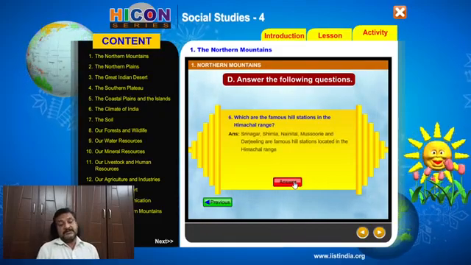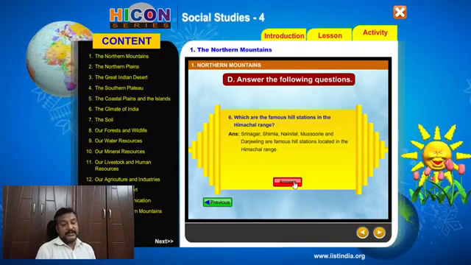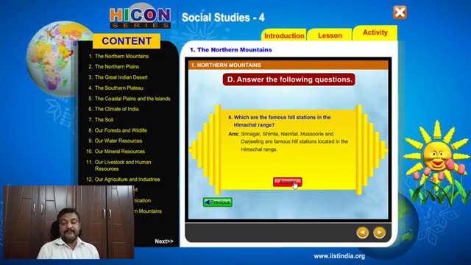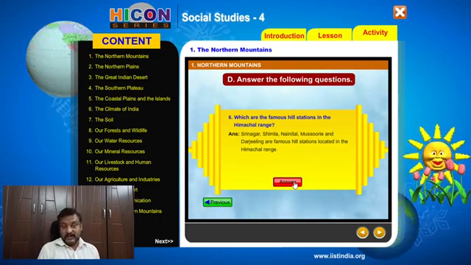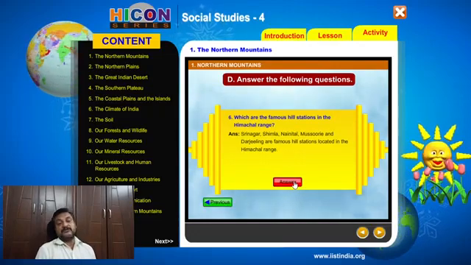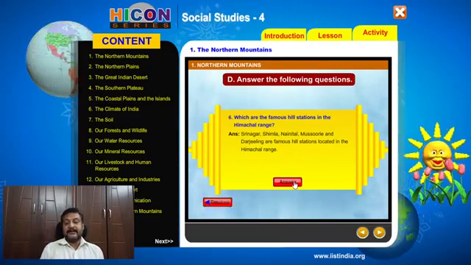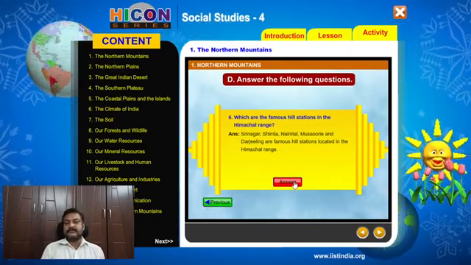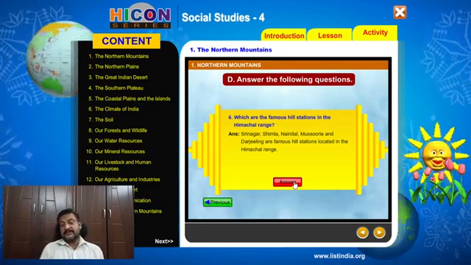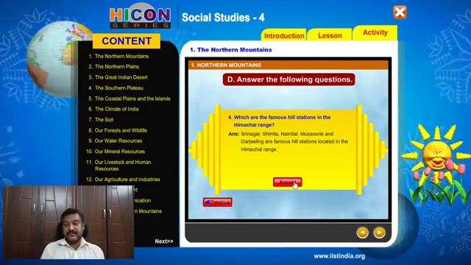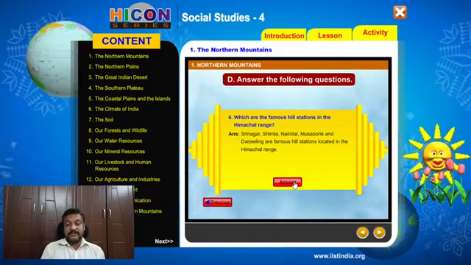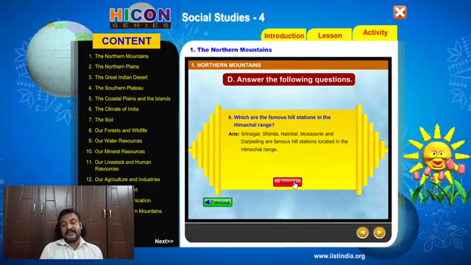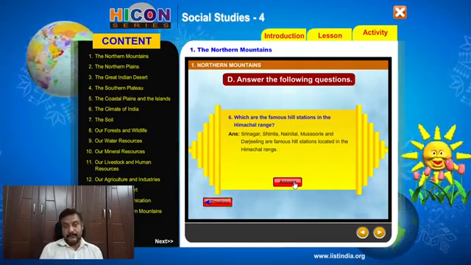Srinagar, Shimla, Nainital, Mussoorie and Darjeeling are some famous hill stations located in the Himachal range. Srinagar is in Jammu and Kashmir, Shimla is in Himachal Pradesh, Nainital and Mussoorie are in Uttarakhand region, and Darjeeling is in northern West Bengal, close to Assam. Right? So these are the famous hill stations in the Himachal range.